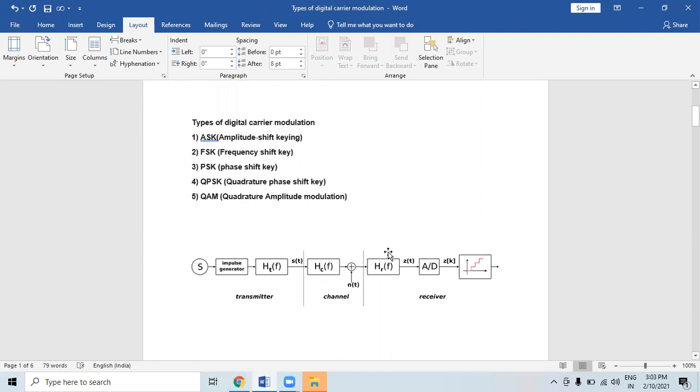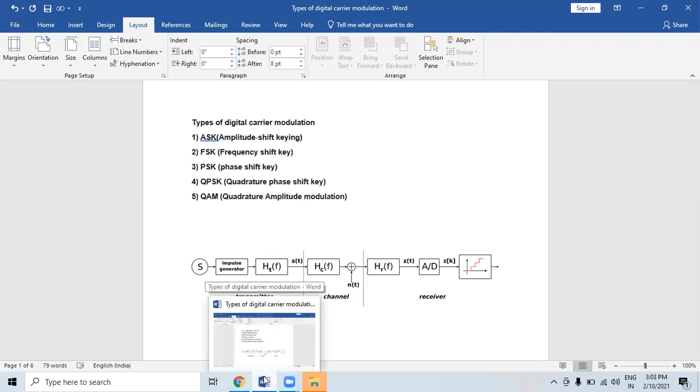So let's discuss first this diagram here. Let's discuss our first point, that is ASK, amplitude shift key. So this is the carrier modulation method here. This is the ASK, that is the amplitude shift key. This is the diagram of amplitude shift key.